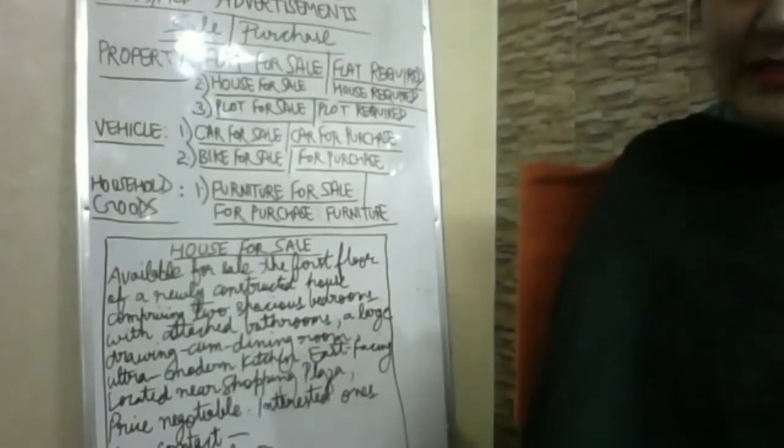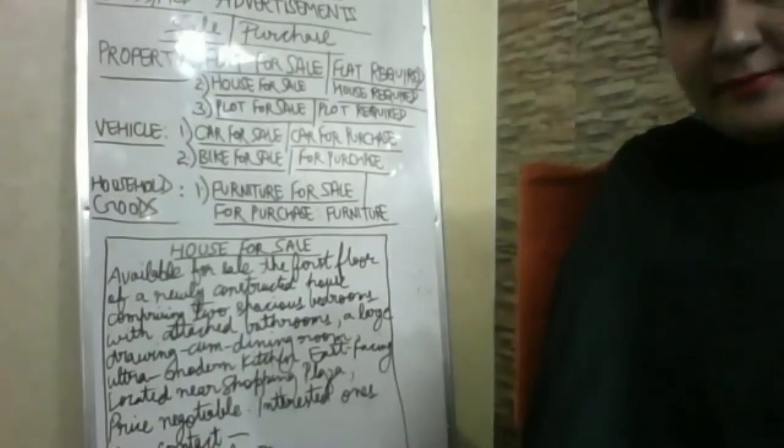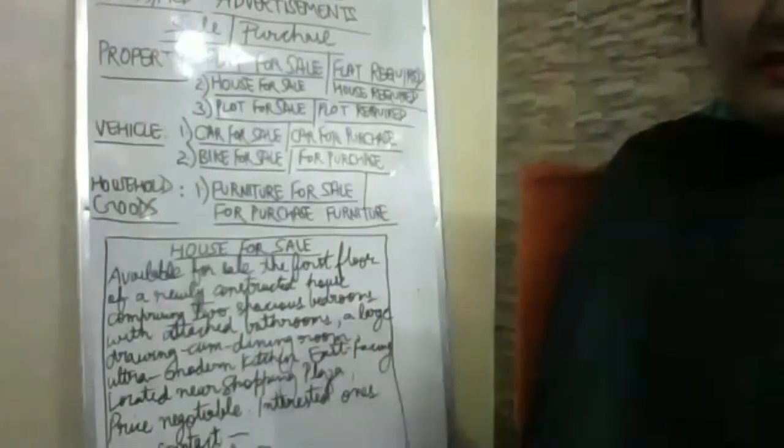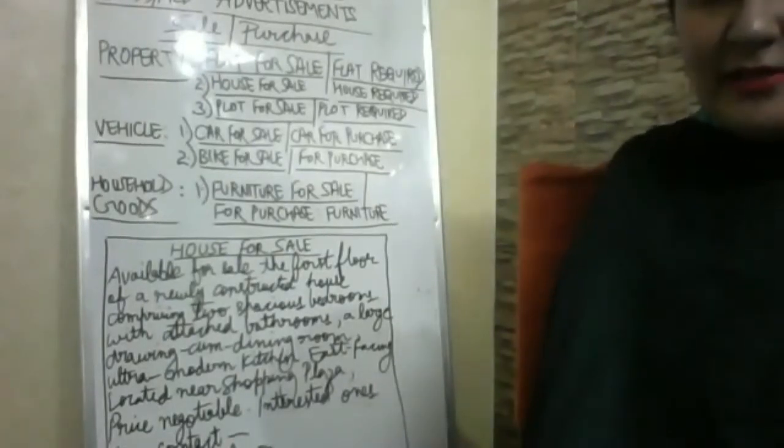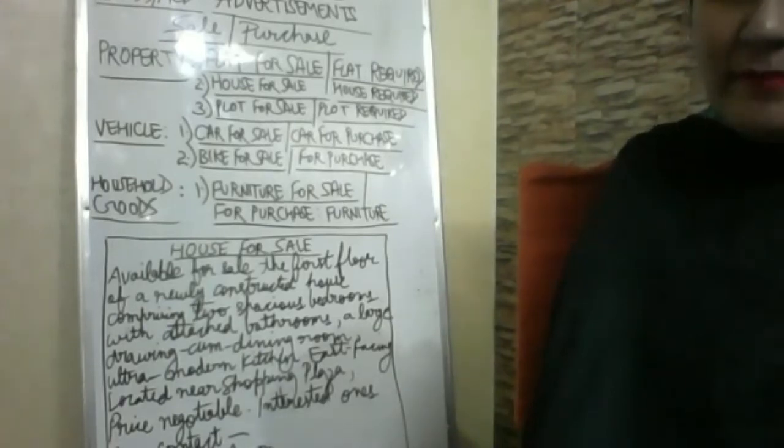I guess it's quite easy. So you can mention all the features. Similarly, if you want a car, for purchase, that would be the heading. Then the first word would be required rather than available. Required: which model you want, you will mention, for example, required Swift Dzire ZDI not older than 2005.